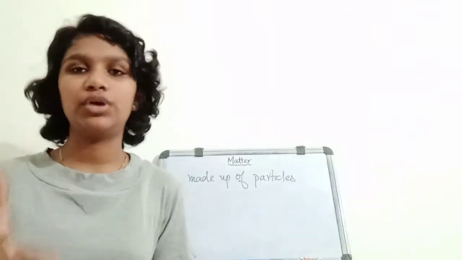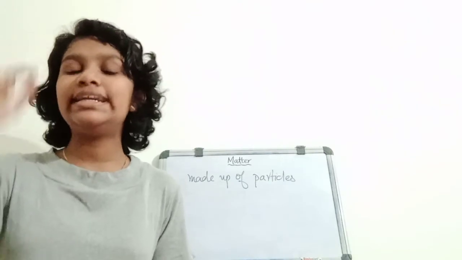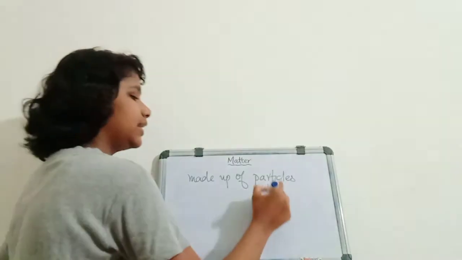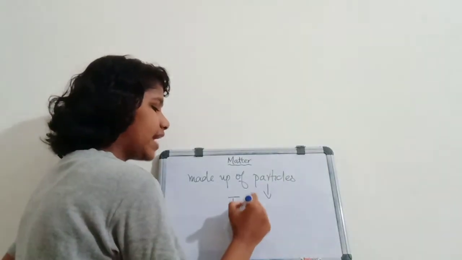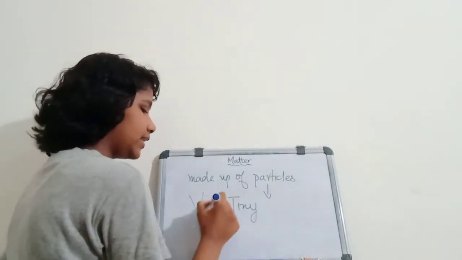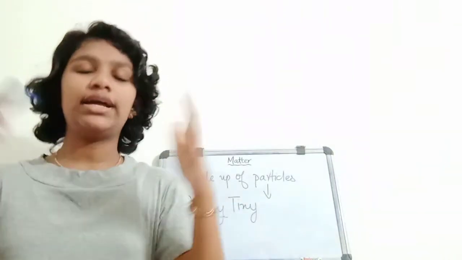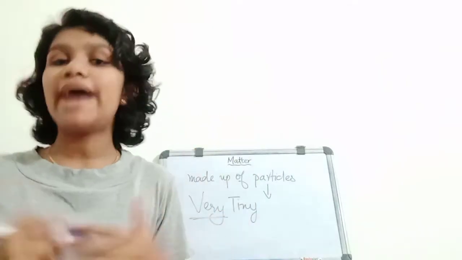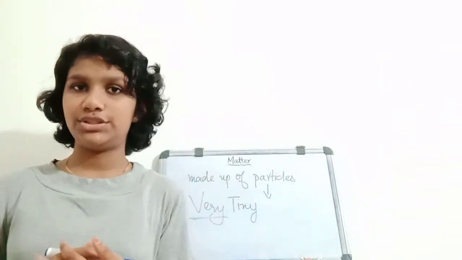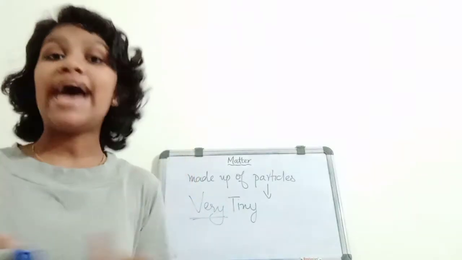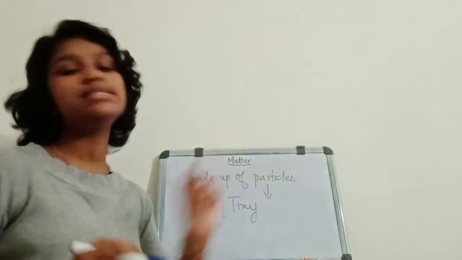So each particle can give a smell to the water. From this we understand that these particles are very tiny. That is very important. They are tiny beyond our imagination.